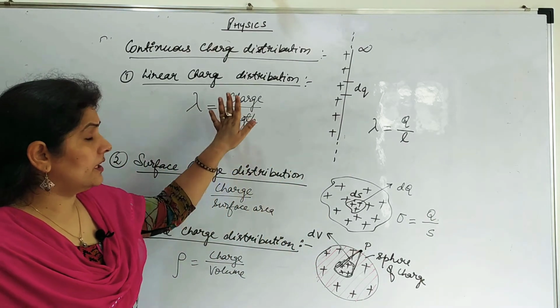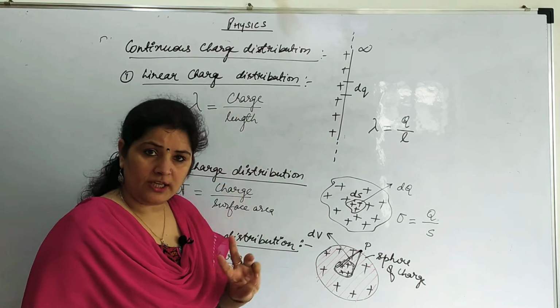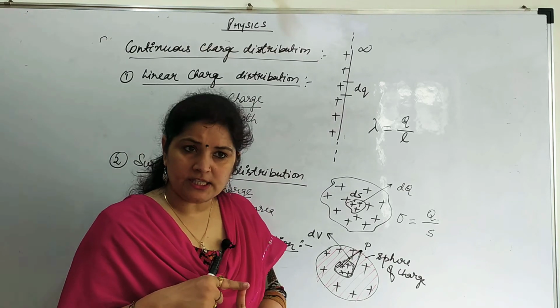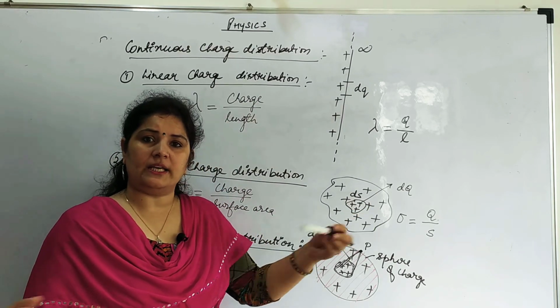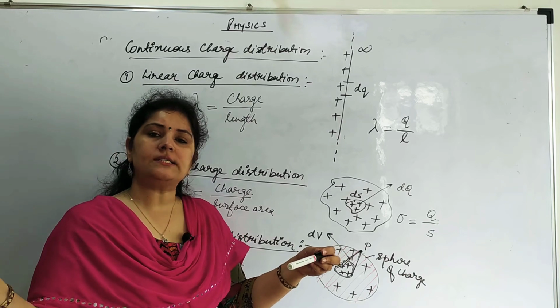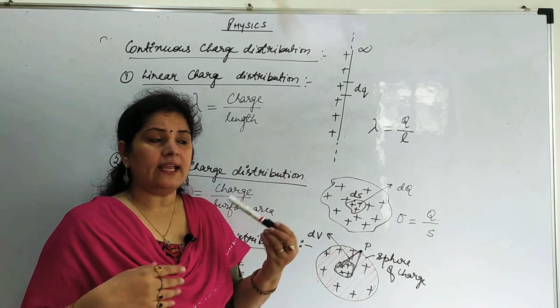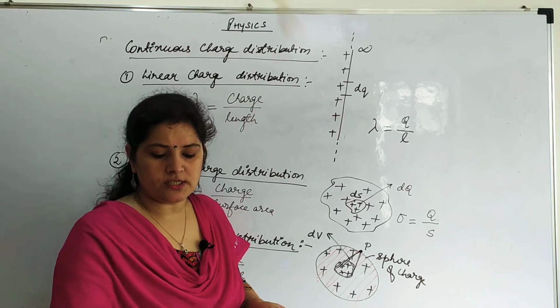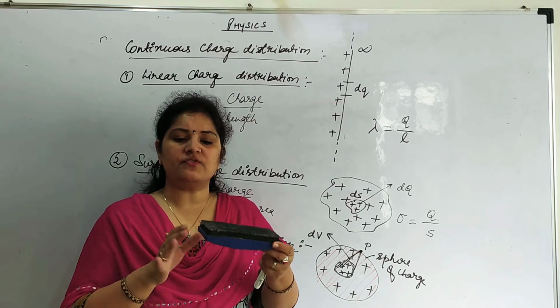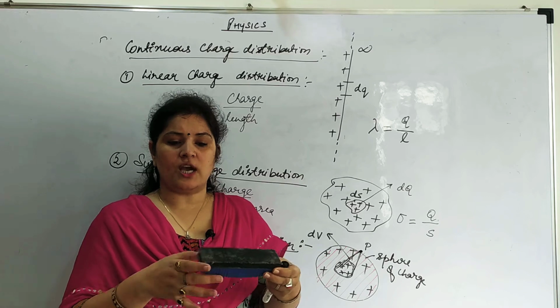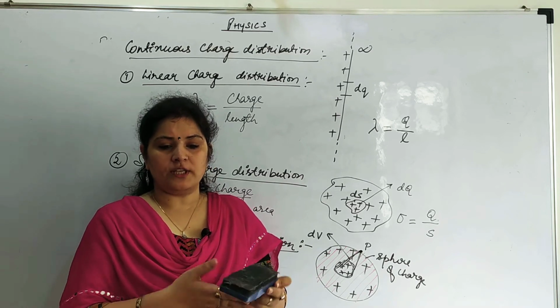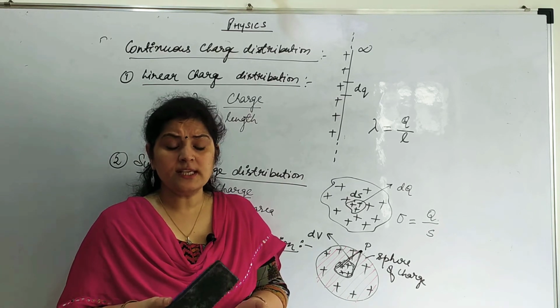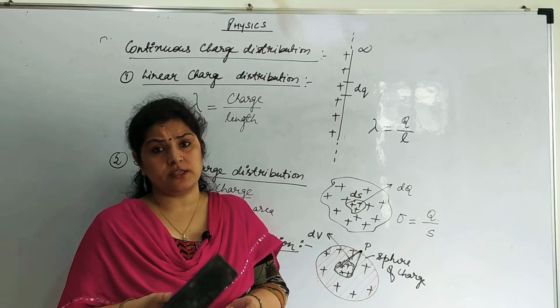So the charge distribution can be of three types. It could be linear charge distribution. I took a thin wire and it has a lot of charge. Secondly, I can take a body on which the charge is spread in the form of surface. Suppose I have charged this body, so charge will appear on the surface. So in this case, I will say that it is surface charge distribution.